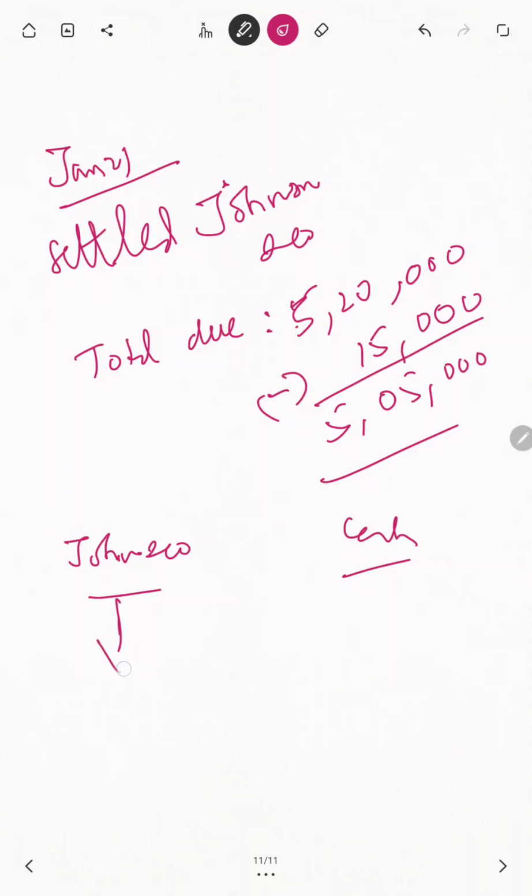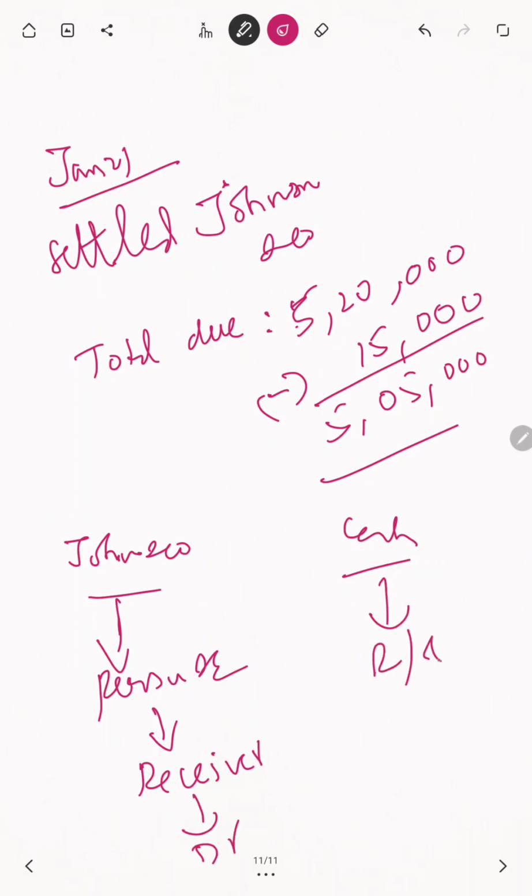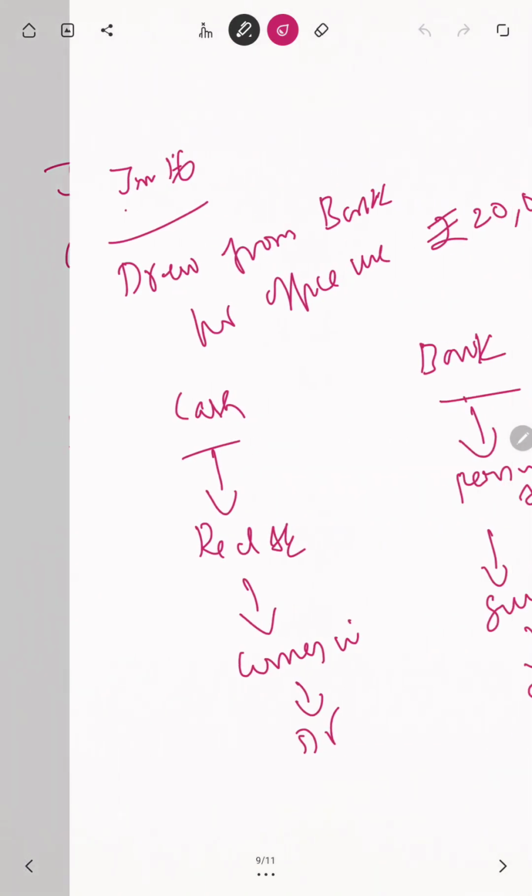So Johnson account is what account? Personal account. Now what happened? From the point of view of Sridhar and Co., now Johnson becomes the receiver. Why? Because they are paying the money, he is the receiver. Whenever he becomes a receiver, then what will happen? Debit. Now cash is a real account, it goes out as per the norms. Then credit what goes out. So Johnson and Co. account debit to cash. That's a very important thing.